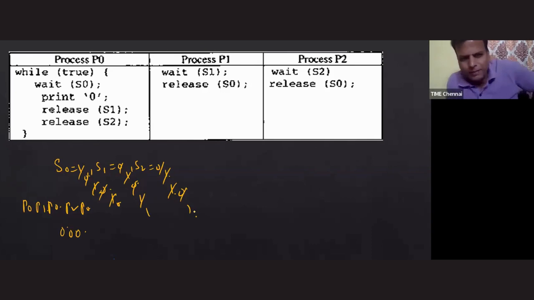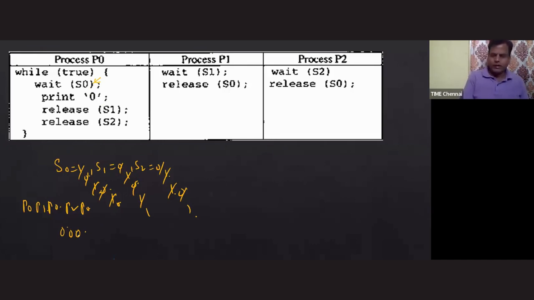Now please tell me, sir, can P1 and P2 execute one more time? Answer is no. Can process P0 execute one more time? It may execute, but it will get blocked here itself because the value is 0 here. So there is no chance that process P0 can execute a fourth time successfully. It will get blocked here itself.